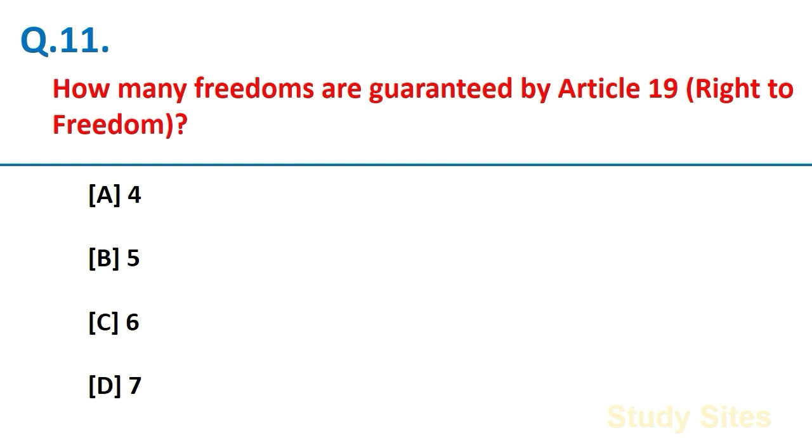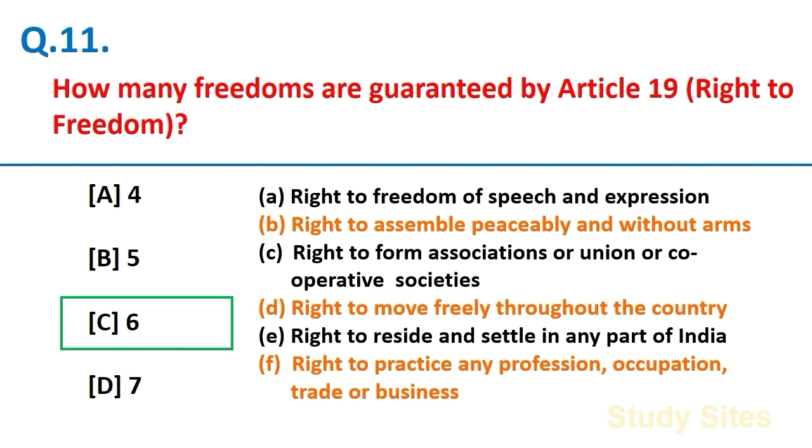How many freedoms are guaranteed by Article 19 of the Constitution? 6 freedoms. They are right to freedom of speech and expression, right to assemble peaceably and without arms, right to form associations or union or cooperative societies, right to move freely throughout the country, right to reside and settle in any part of the country, and right to practice any profession, occupation, trade or business.